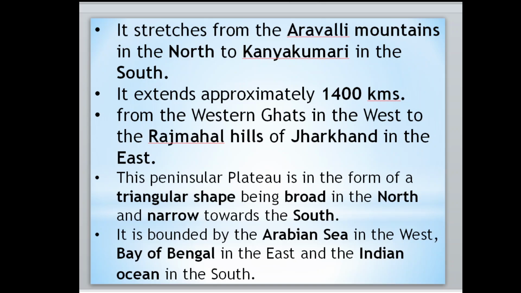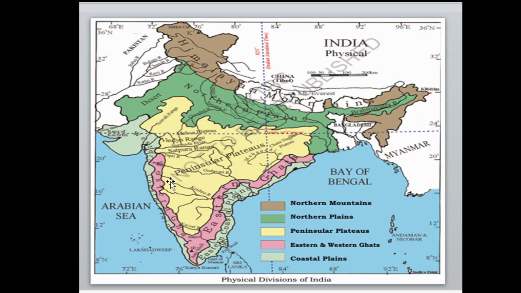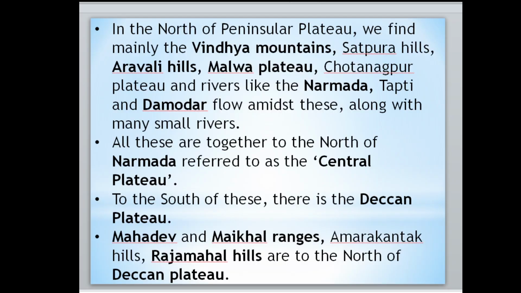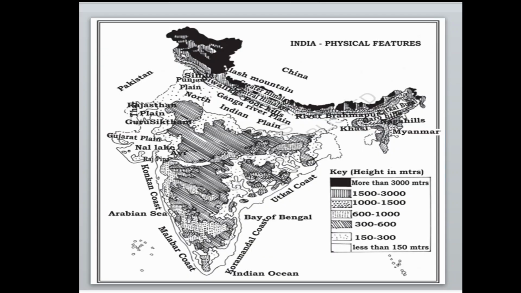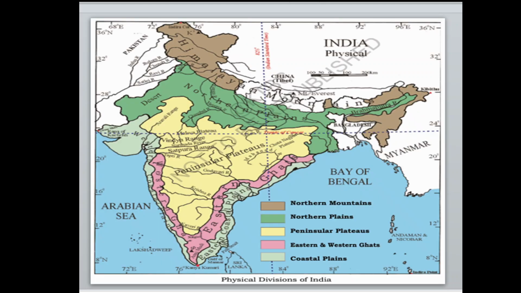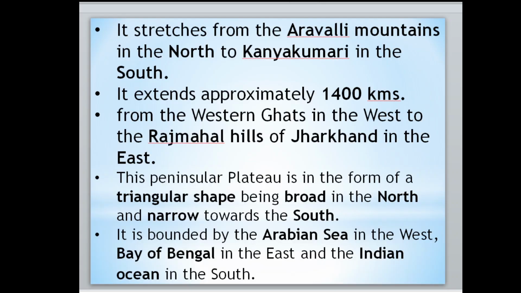Then this Peninsular plateau is in the form of a triangular shape. Just see here, it is a triangular shape. It is bounded by the Arabian Sea in the west, the Bay of Bengal in the east, and the Indian Ocean in the south. I hope you understood this.